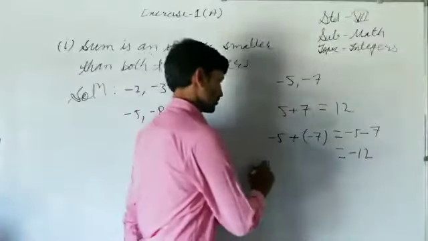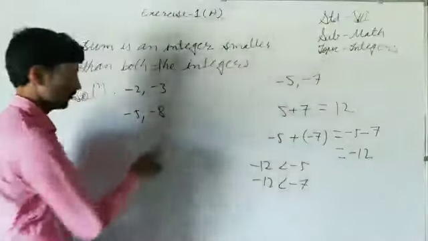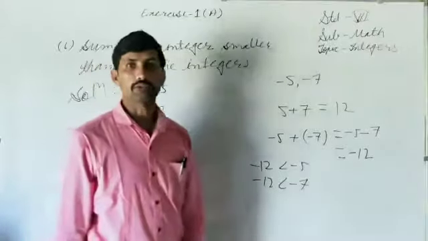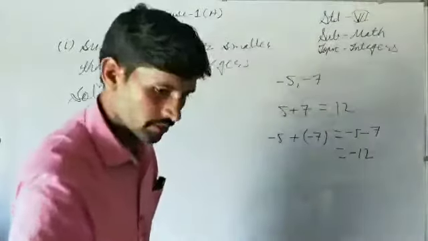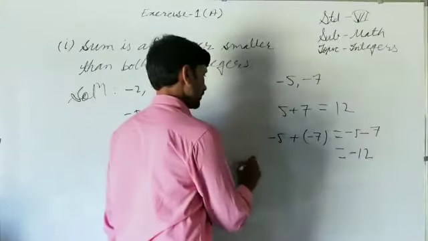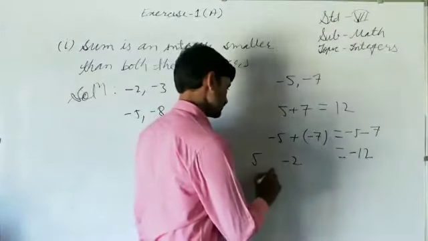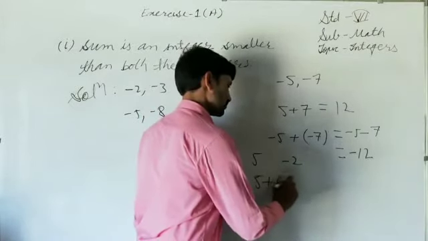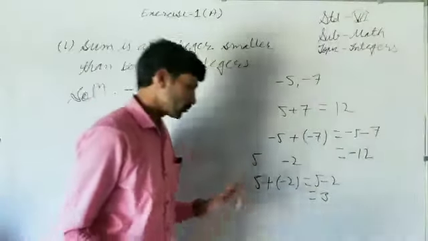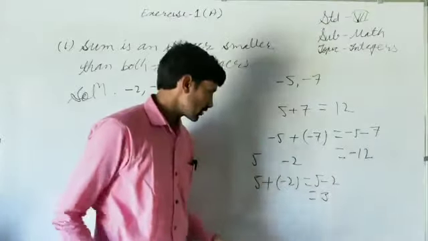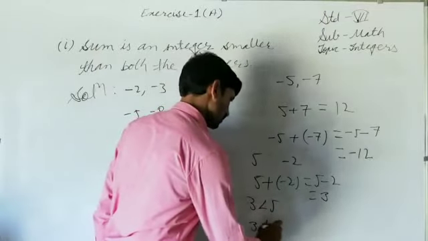Here minus 12 is what? Less than minus 5, and minus 12 is less than minus 7 also. Like this you can check for that. But now if one is positive, other is negative, then what happens? Let us check. If one is 5, other is suppose minus 2, and we have to find the difference. Sorry, we have to add them, 5 plus minus 2. So 5 plus minus 2, it will be 3. What is happening? We have to find their sum. Sum is 3. So 3 is smaller than 5, but 3 is not smaller than minus 2.